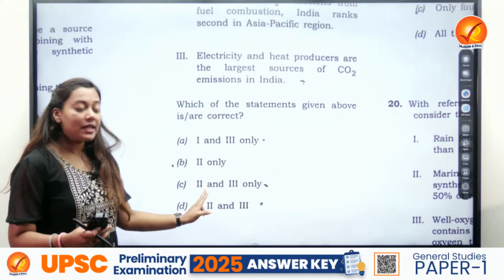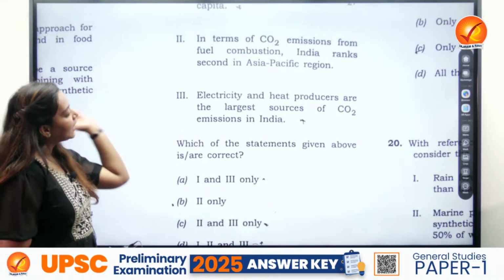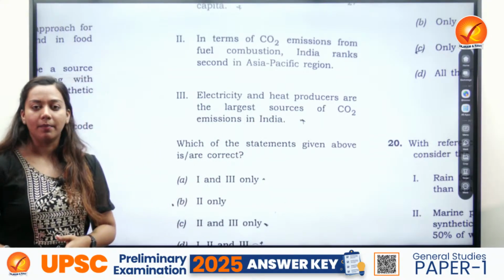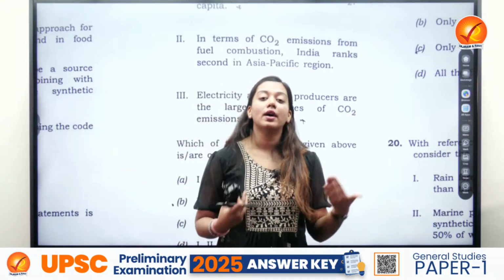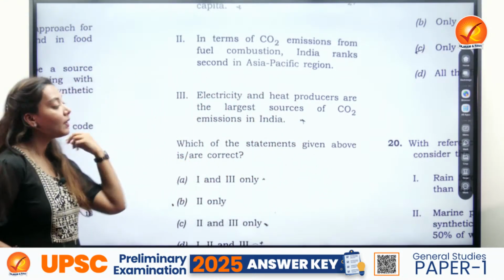So now I have to see whether third is correct or not. So let me assess statement number 3. That electricity and heat producers are the largest sources of carbon dioxide emissions in India. The coal power plants of India are the largest emitters of carbon dioxide. So this statement is also correct. Next question.